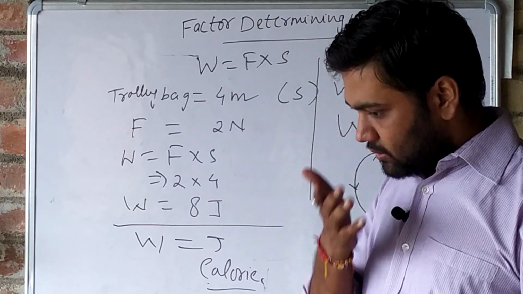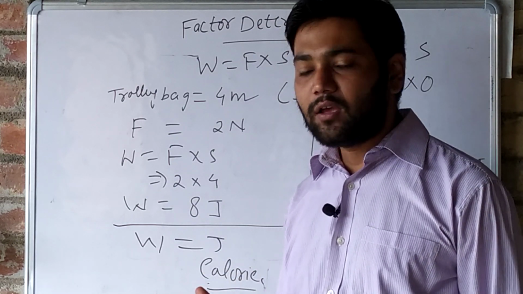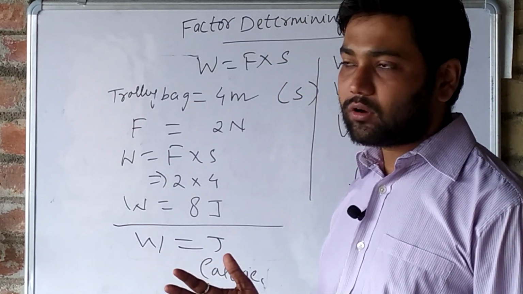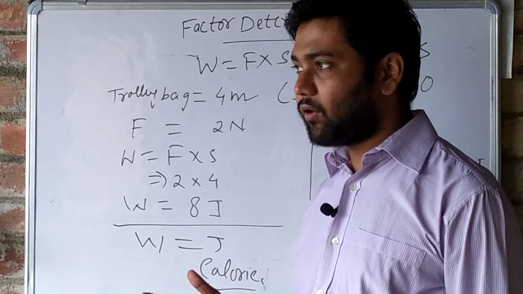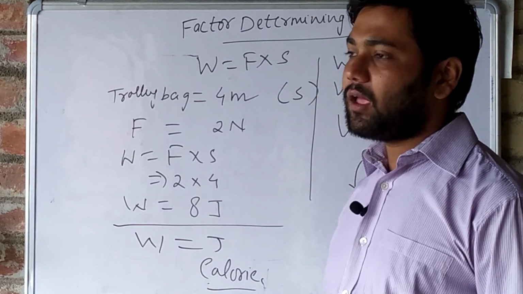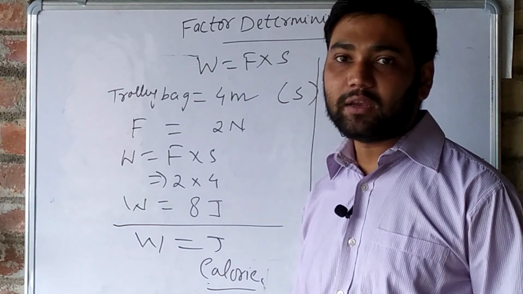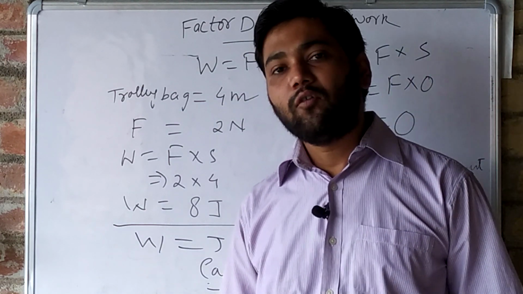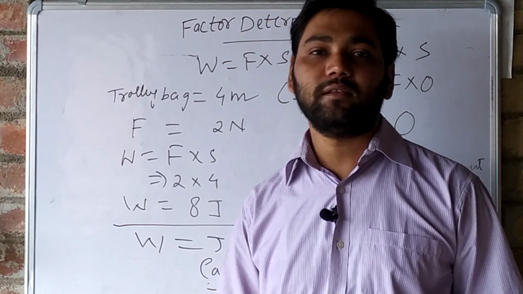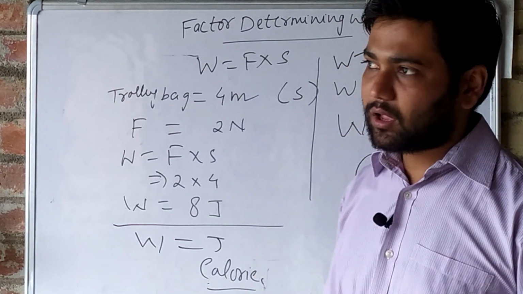So what is calorie? The amount of heat energy required to raise the temperature of 1 gram of water through 1 degree Celsius is called 1 calorie.